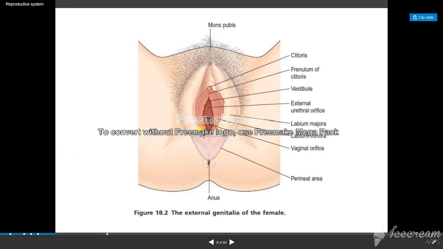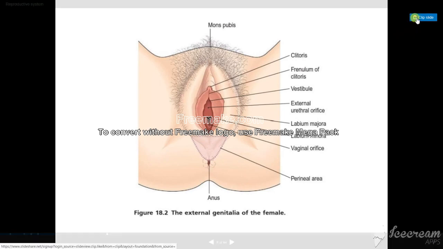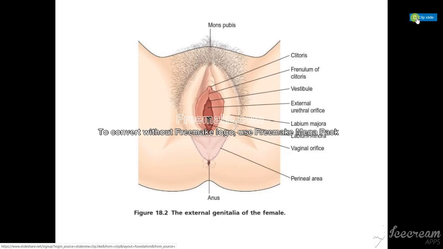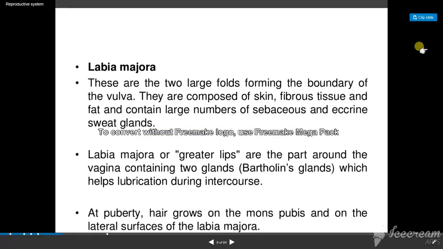Next is the complete perineal area. This whole triangle is called the perineal area, and this is the anal area. This is the structure of your external female reproductive system.